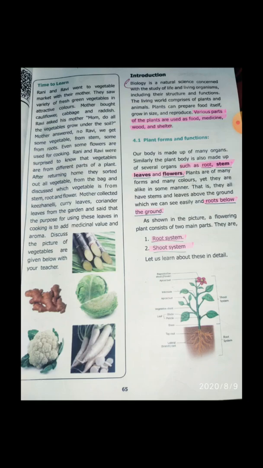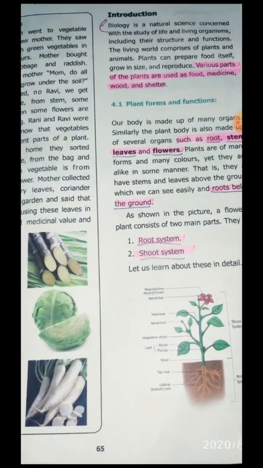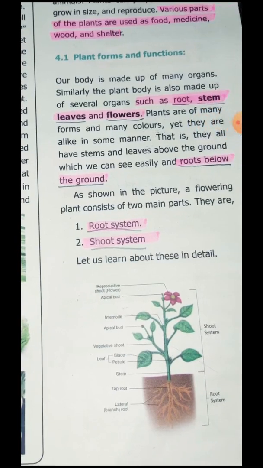If you see any plant or tree, it has two parts. One is the underground part and another one is the upper surface part. According to this we classify the plant into two systems. The underground part is called the root system and the upper surface part is called the shoot system. Here see this diagram. This is the plant, you already know. The underground part is called what, children? Root system. Root system is the underground part and the upper surface is called the shoot system. Are you understood?